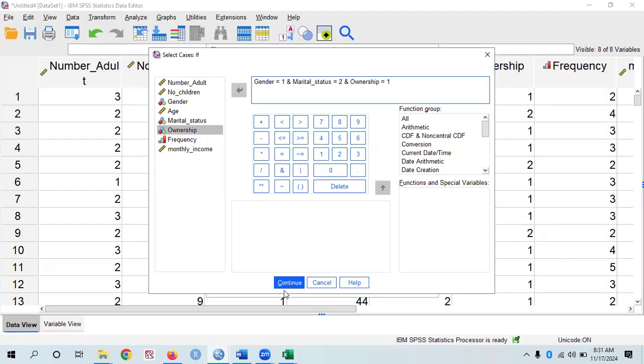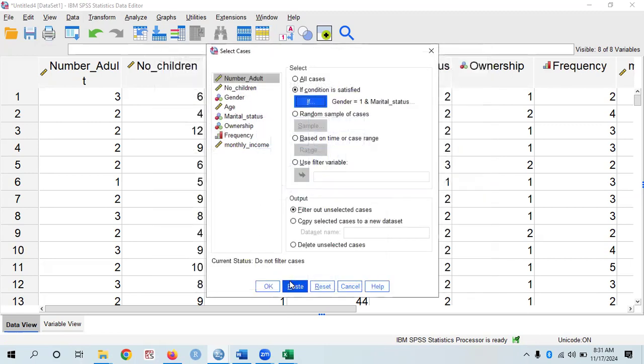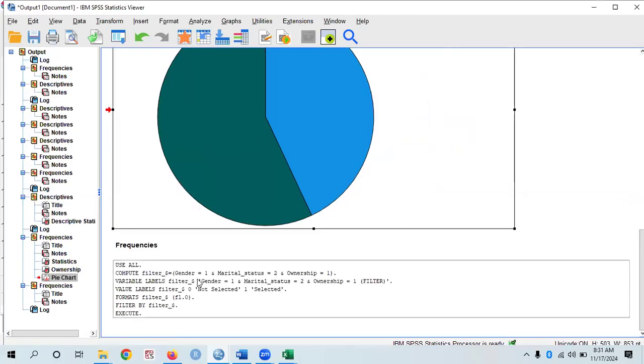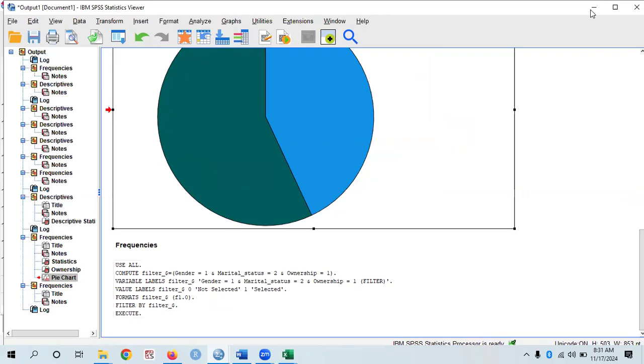So after this, we click continue. Then we click OK. So you can see that it brings up the filter output here, but it's not enough. We are not yet getting the output we needed. The output we needed is just to show the never get together based on this condition. So I will just minimize this output window, then we'll come back.